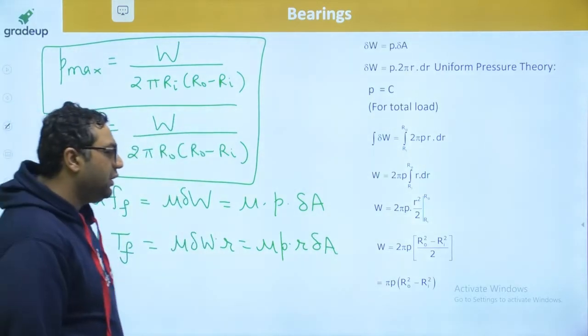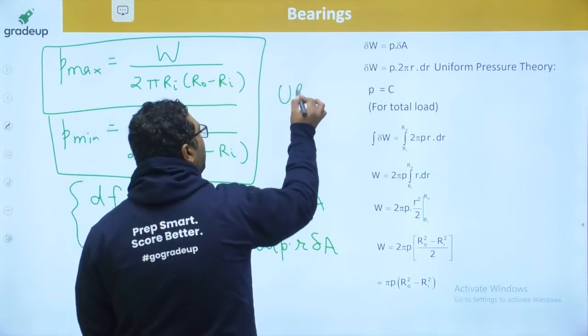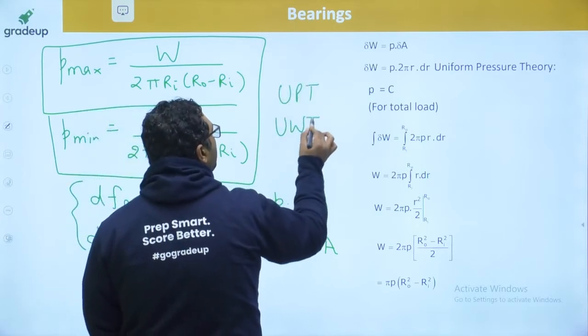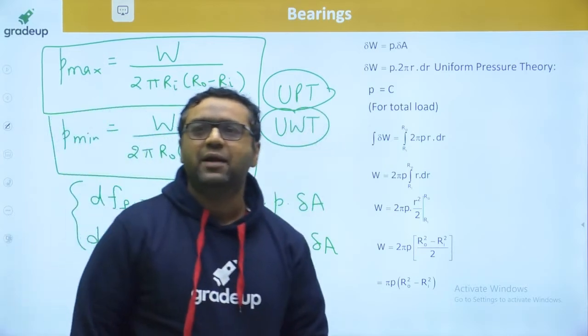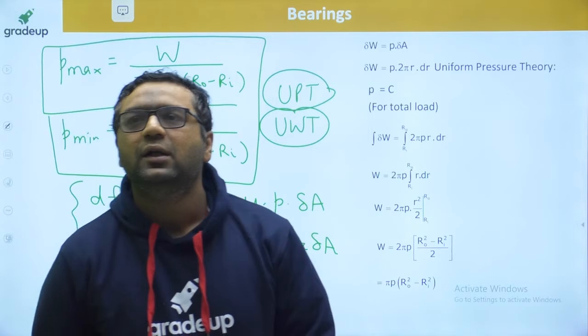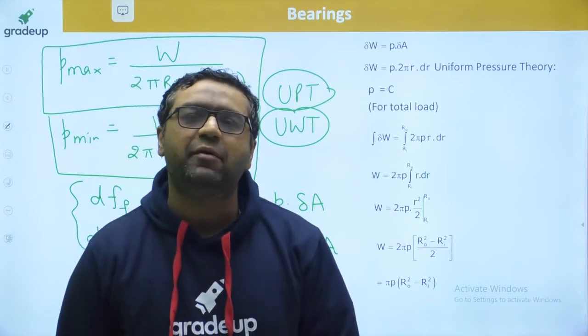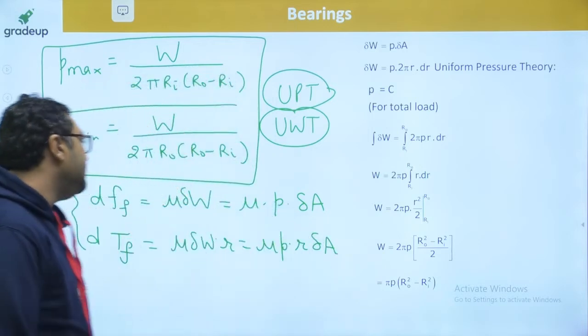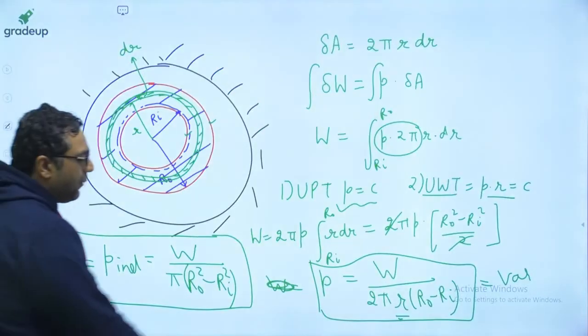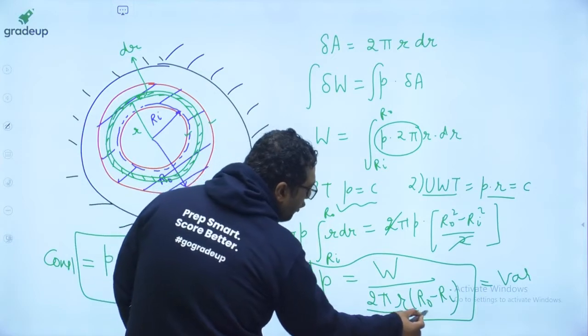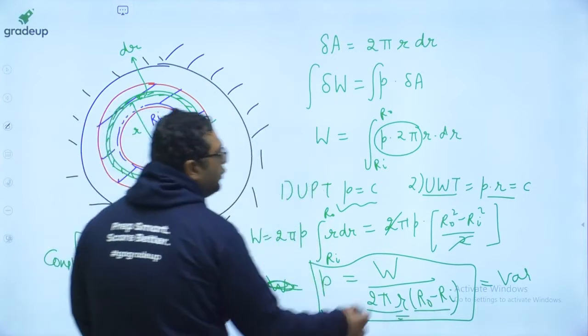Again guys, we will be having two theories. One is UPT, other is UWT. So when you will be using UPT and UWT, you will be getting the results, and I am directly writing the result. Sir, how did you calculate P maximum and P minimum? Dear, if you see the expression for pressure by UWT, you are getting W by 2 pi R naught minus Ri, when you will be using UWT.